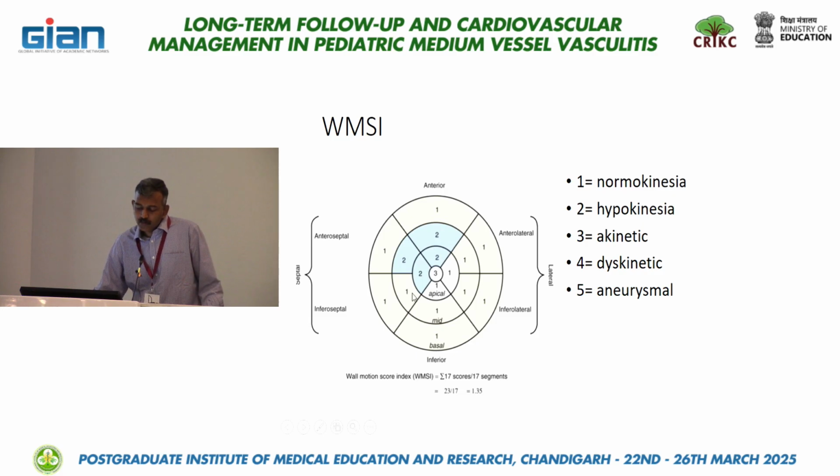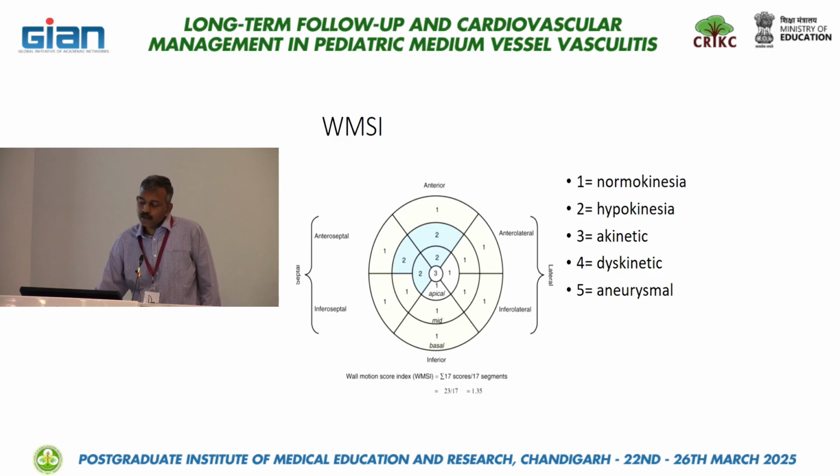Probably this is the distribution of the LAD territory. So the child has had some problems in the LAD territory, and these have gone into a hypokinetic phase. But the true apex is already scarred and it is akinetic. So summating the scores, this particular child will have a value of 23/17. Any instance where the wall motion score index is more than 1 is an abnormal score, and there are certain segments which are hypokinetic. And 3 is akinesia, 4 is dyskinesia.